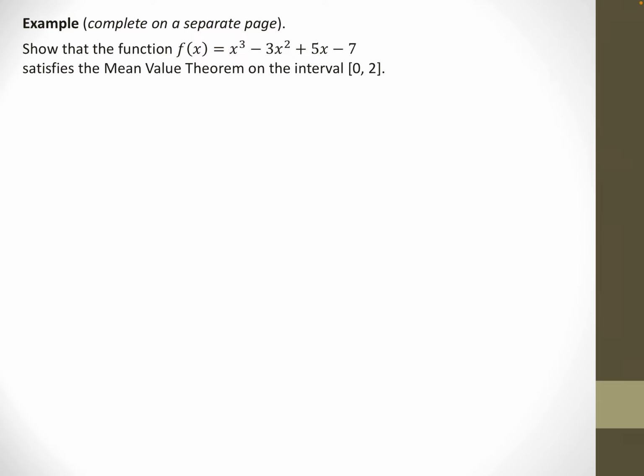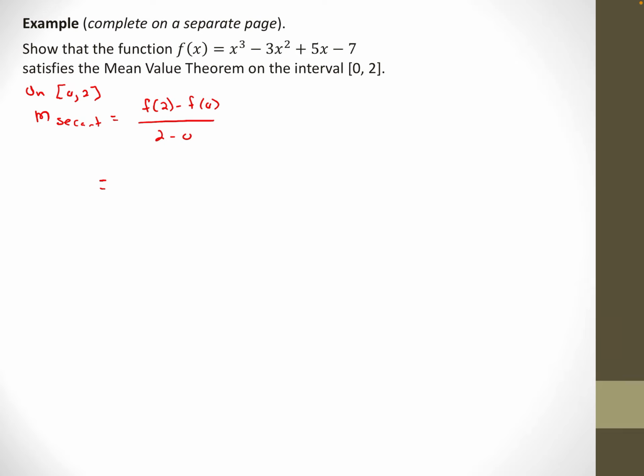So what I'm going to do is find the slope of the secant. That is the average rate of change on this interval 0, 2. So on 0, 2, the slope of the secant will be f of 2 minus f of 0 over 2 minus 0. I'm just going to find that slope between 0 and 2. Really just the grade 9 version of this question, where I find the slope between y2 minus y1 and x2 minus x1.